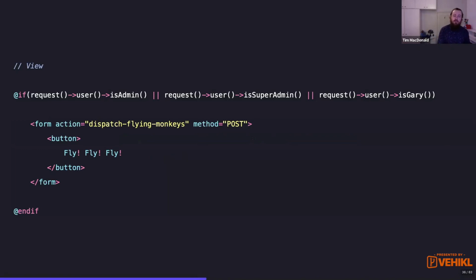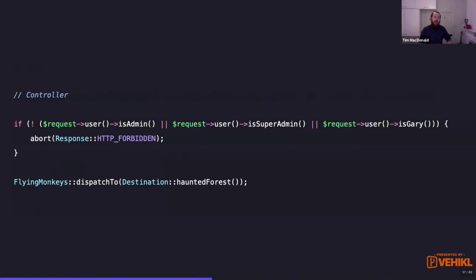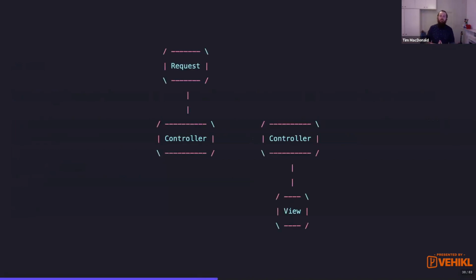And then on the back end, where we actually allow that action to happen, we have to keep this long conditional chain in sync. So when we add Gary, or if we add a moderator to this check, we've got to make sure we add it to the appropriate places in the views as well. So how can we rethink this?